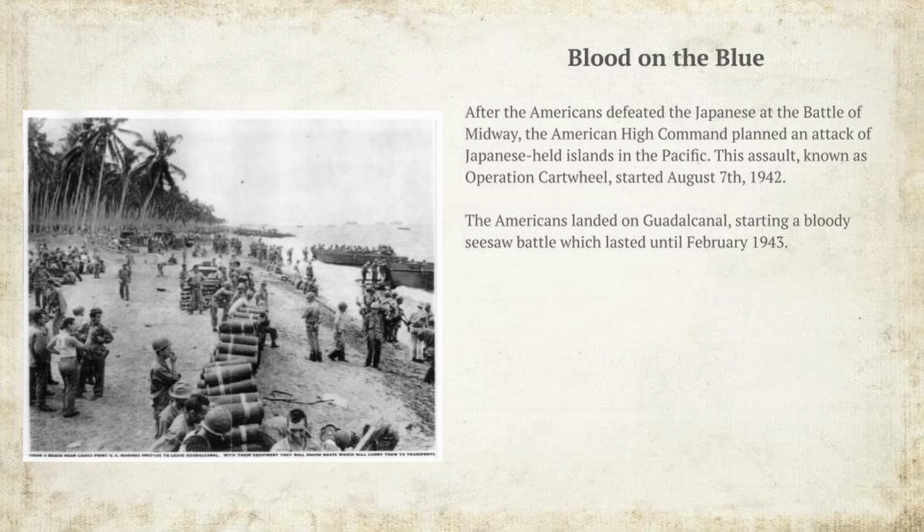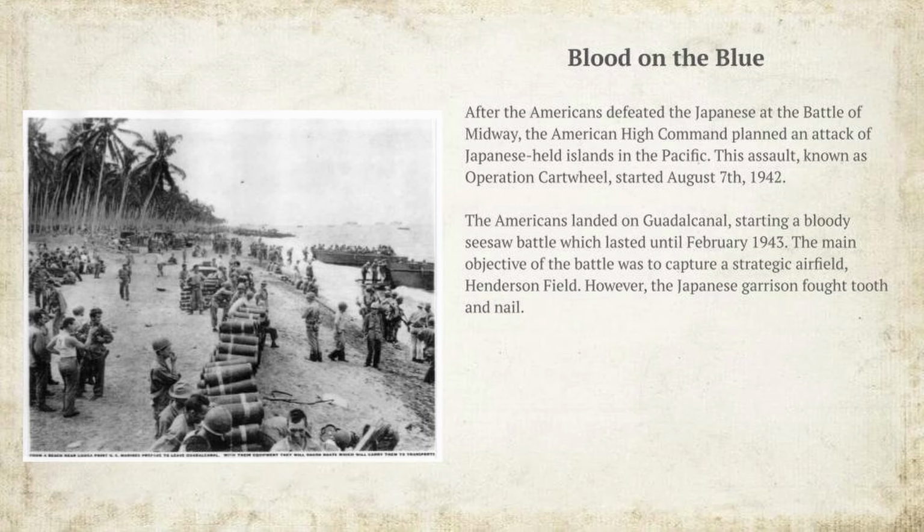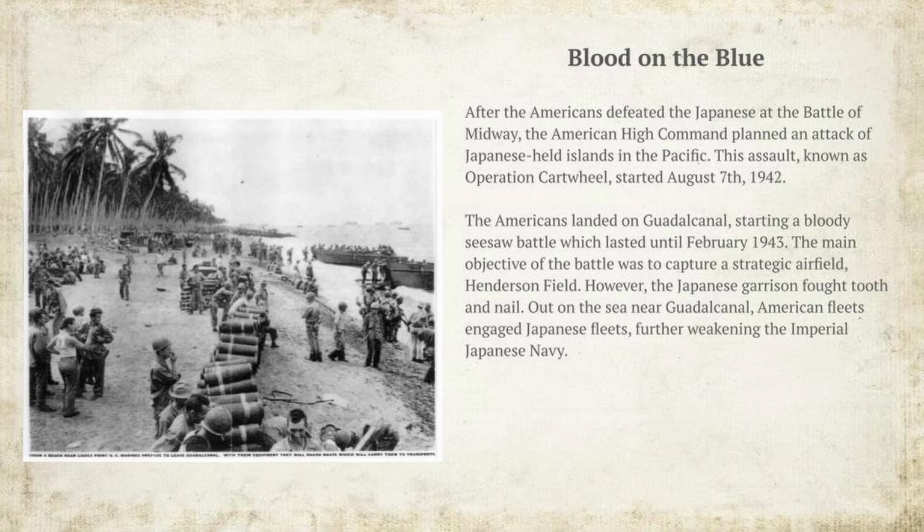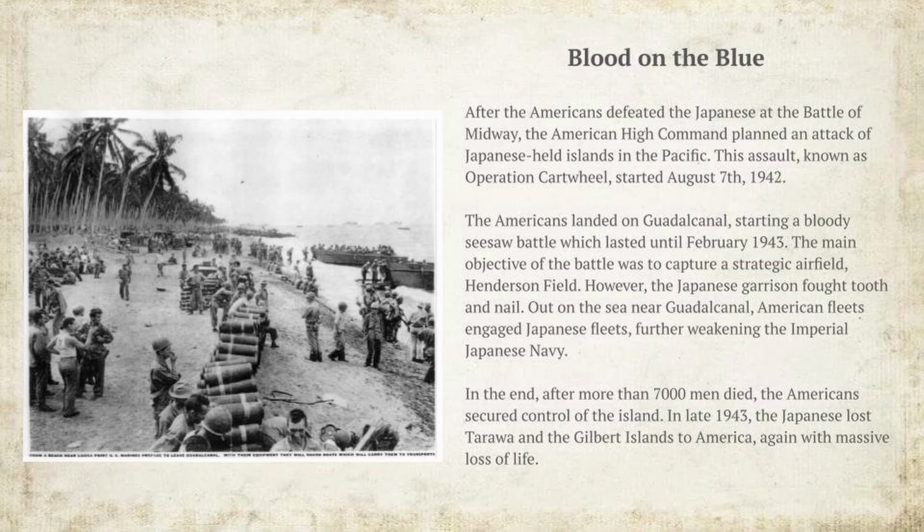The Americans landed on Guadalcanal, starting a bloody seesaw battle which lasted until February of 1943. The main objective of the battle was to capture a strategic airfield, Henderson Field. However, the Japanese garrison fought tooth and nail. Out on the sea near Guadalcanal, American fleets engaged Japanese fleets, further weakening the Imperial Japanese Navy. In the end, after more than 7,000 men died, the Americans secured control of the island. In late 1943, the Japanese lost Tarawa and the Gilbert Islands to America, again with massive loss of life.